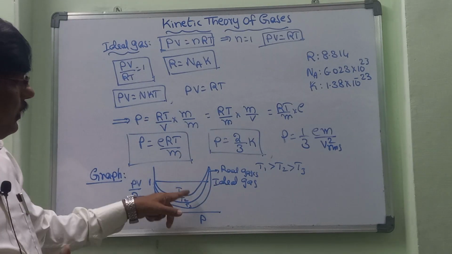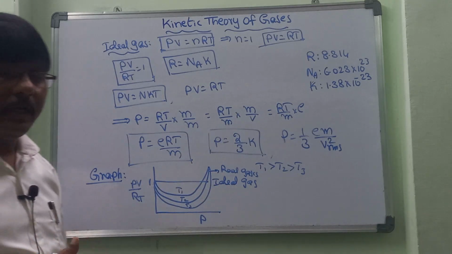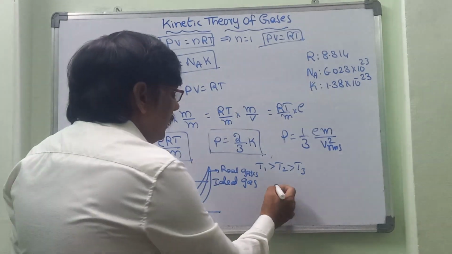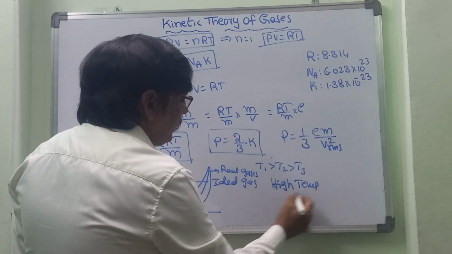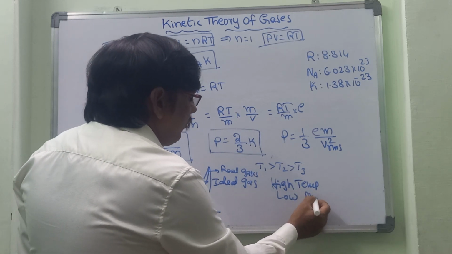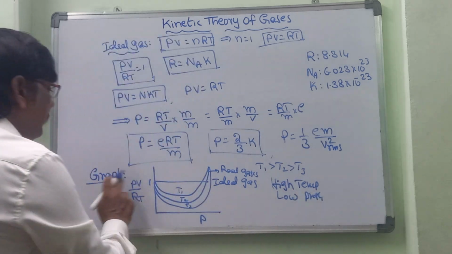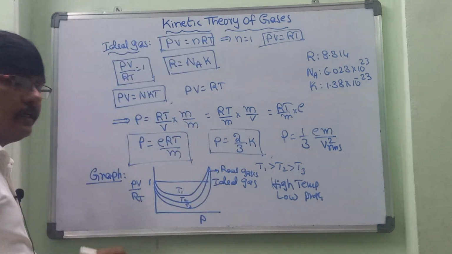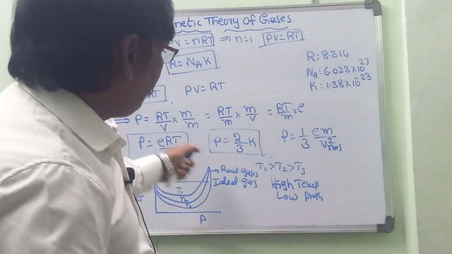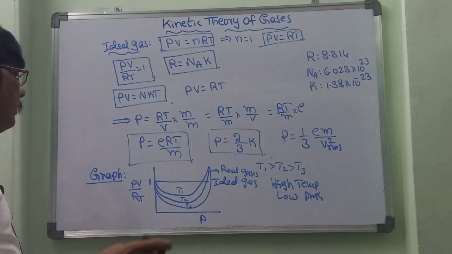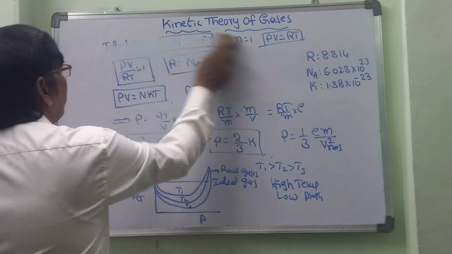Two conditions: at high temperature and low pressure. Then what will happen? These real gases behave like ideal gases. That we can take about the different PV is equal to nRT. All these things we can take.